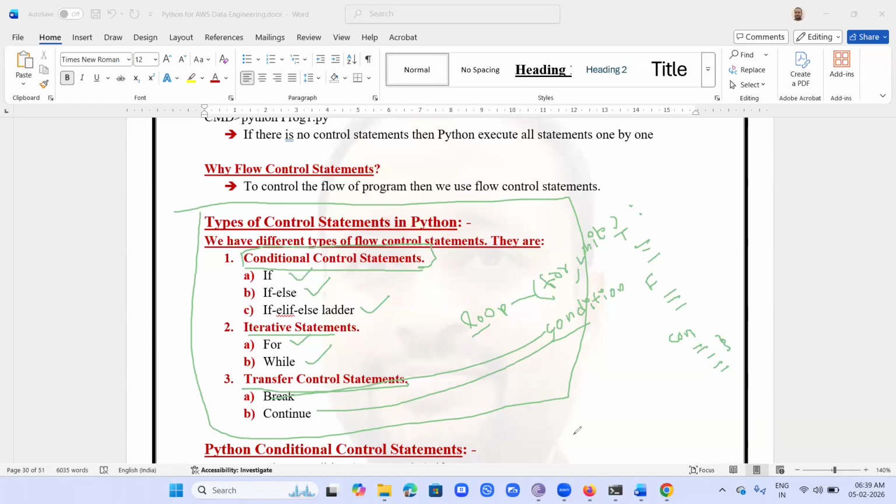So these are the three types of control statements in Python.